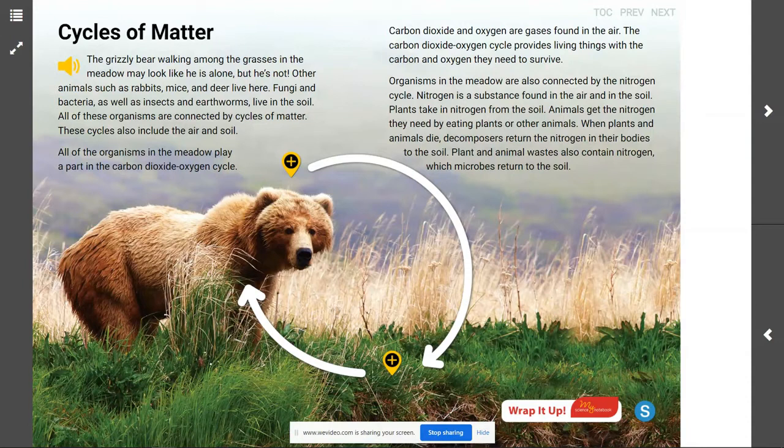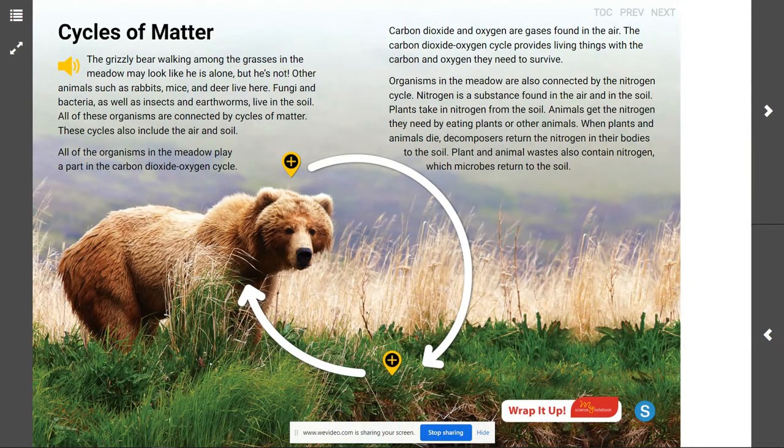Organisms in the meadow are also connected by the nitrogen cycle. Nitrogen is a substance found in the air and in the soil. Plants take in nitrogen from the soil. Animals get the nitrogen they need by eating the plants or other animals. When plants and animals die, decomposers return the nitrogen in their bodies to the soil. Plant and animal wastes also contain nitrogen, which microbes return to the soil.